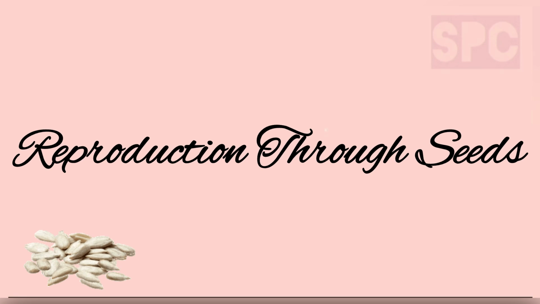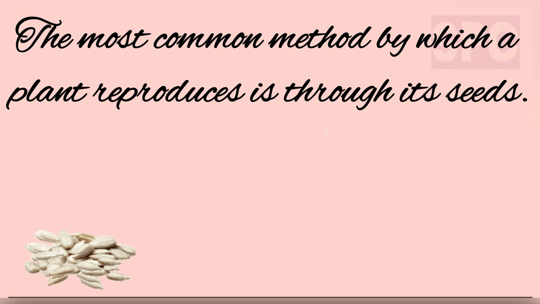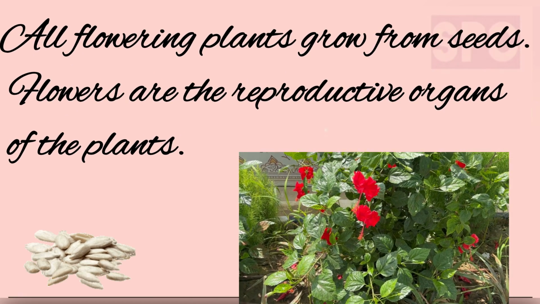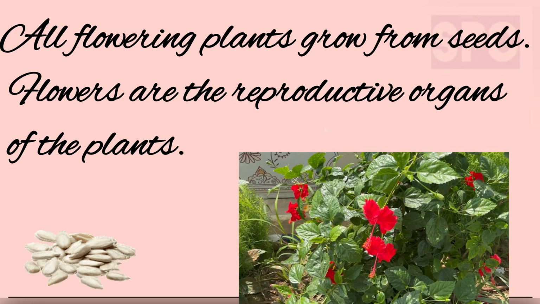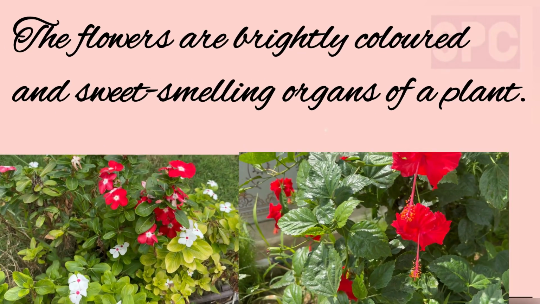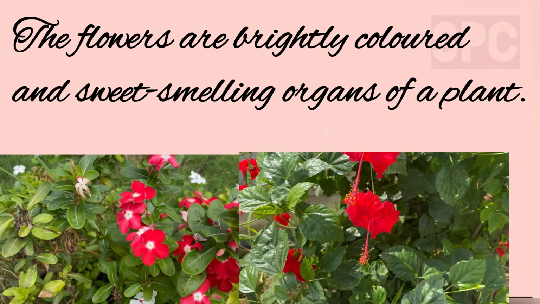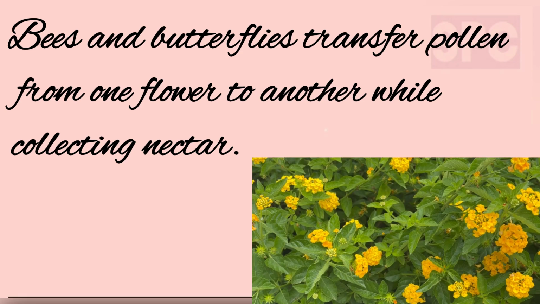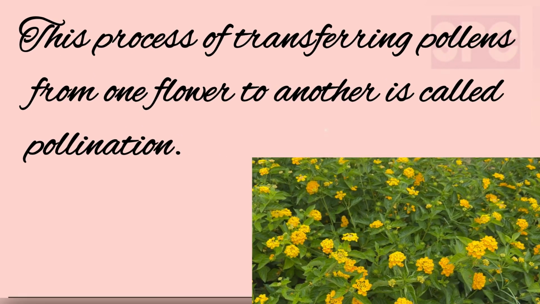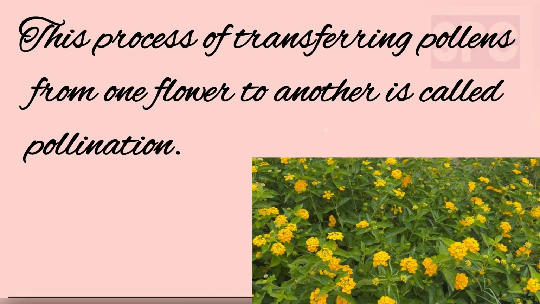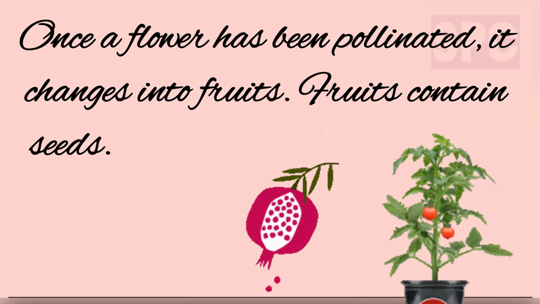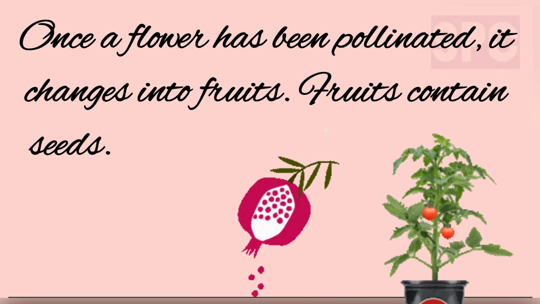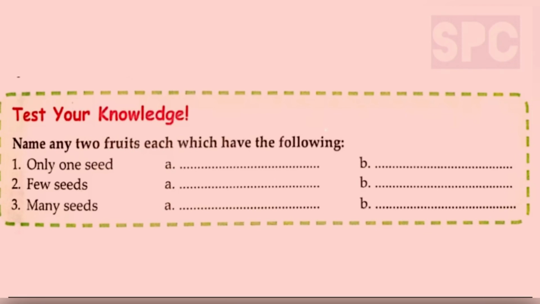First, reproduction through seeds. The most common method by which a plant reproduces is through its seeds. All flowering plants grow from seeds. Flowers are the reproductive organs of the plants. The flowers are brightly colored and sweet-smelling organs of a plant. Students, bees and butterflies transfer pollen from one flower to another while collecting nectar. This process of transferring pollens from one flower to another flower is called as pollination. Once a flower has been pollinated, it changes into fruits. Fruits contain seeds. Now students, let's do this activity given on page number 63.